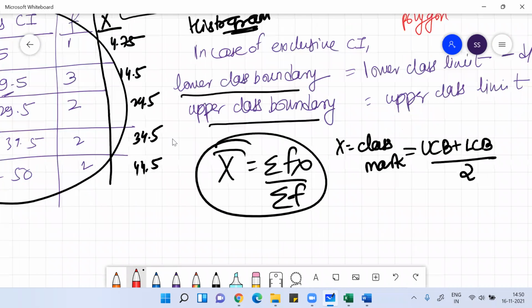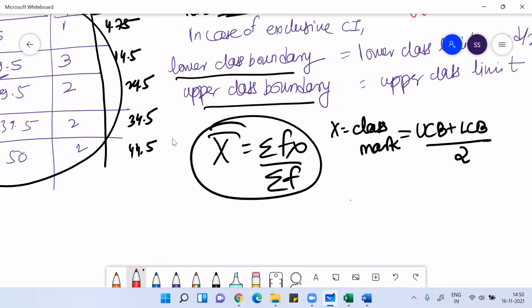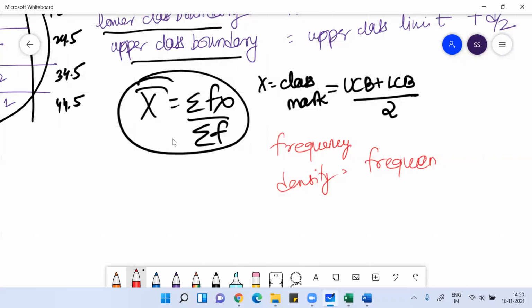What is frequency density? There's another term called frequency density. Frequency density basically means the frequency of the class interval divided by the class width. When you don't have continuous class intervals, when you have discrete class intervals, to determine the mode we'll follow frequency density. But that is not in your course; that is there in the Cambridge board course. So based on frequency density, you can find the mode of the data.